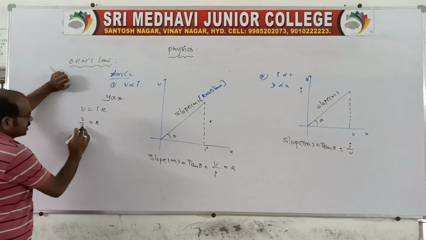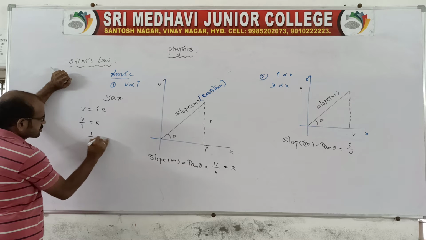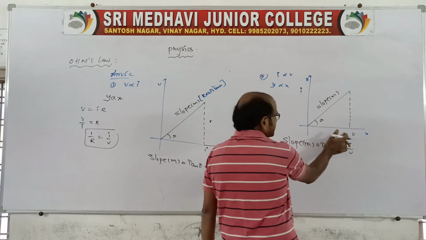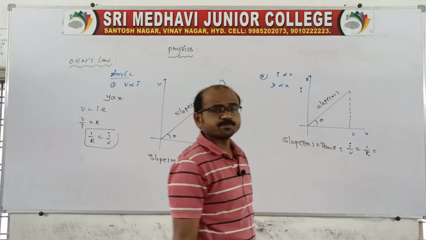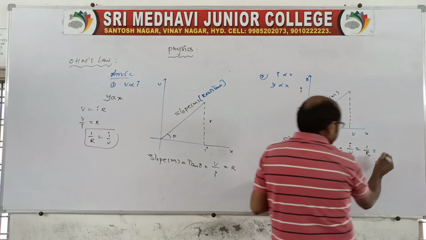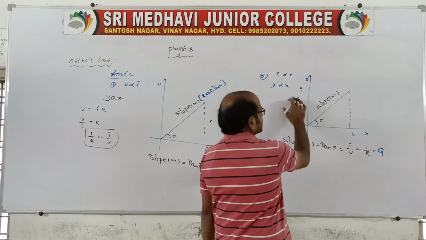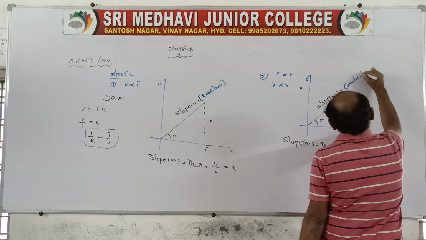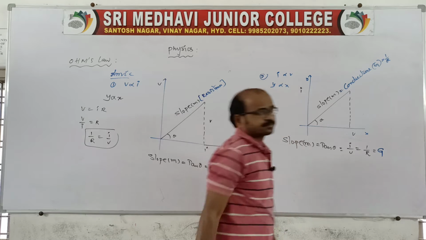Again from here you look at it, I by V is required, no? So that you say 1 by R is equal to I by V. So now in this case, for the I and V graph, it is represented as capital R, the reciprocal of resistance. The reciprocal of resistance is nothing but what we can call the conductance, capital G. So the slope of the graph in the case of I and V is represented as conductance, that is, capital G, the reciprocal of resistance.